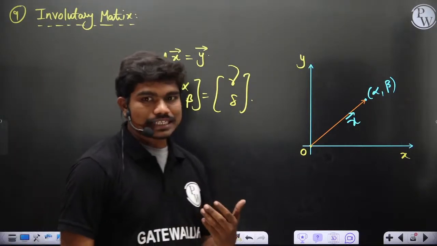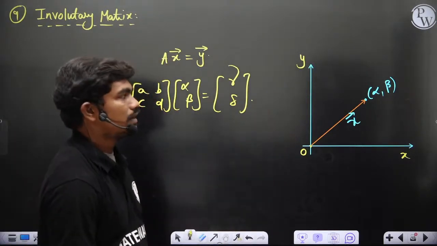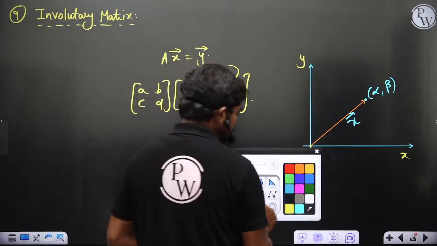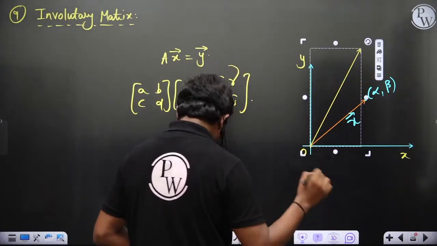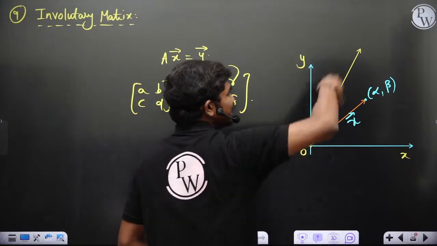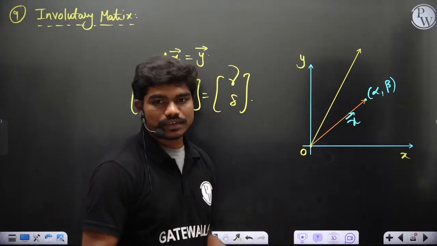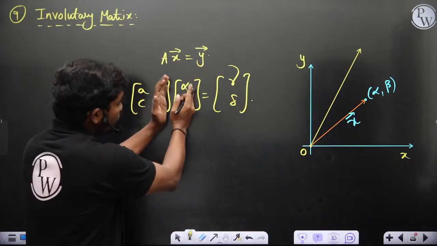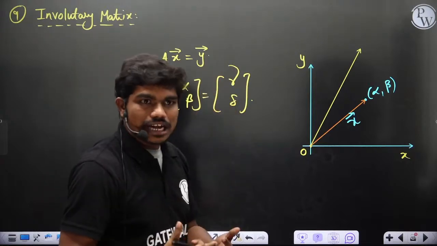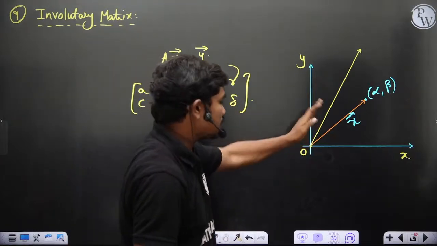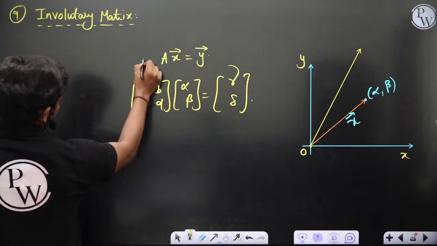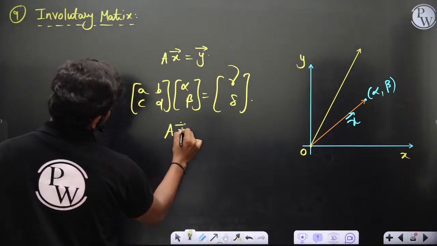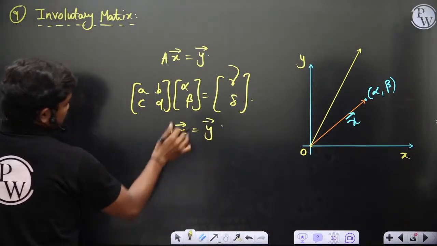Now this matrix, physically, if you plot it on this xy plane, you will get some vector, and along with a rotation, its length also can change. It can happen, right? Because generally when you multiply a matrix on this, it can change its length and also rotation. So it has rotated by an angle theta. Now if you apply this transformation once again, this is what you have initially.